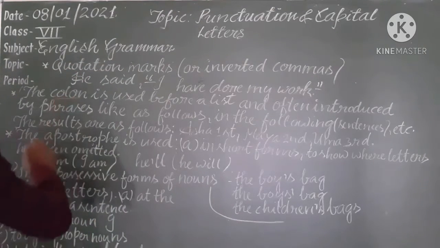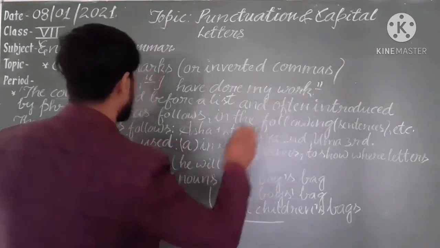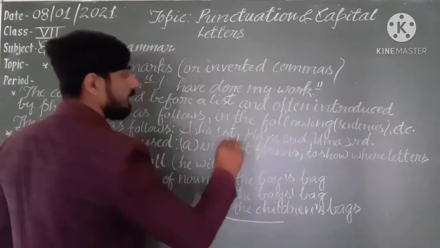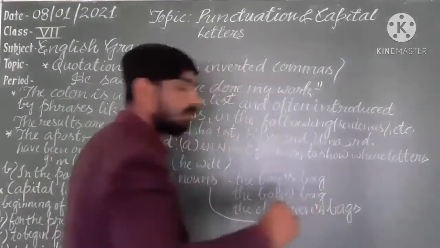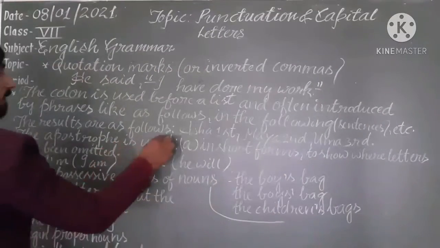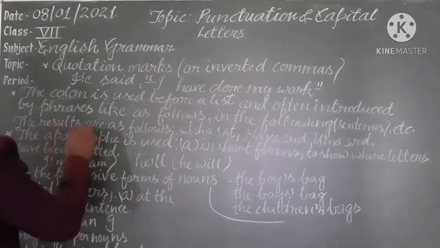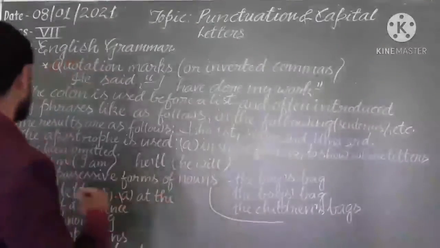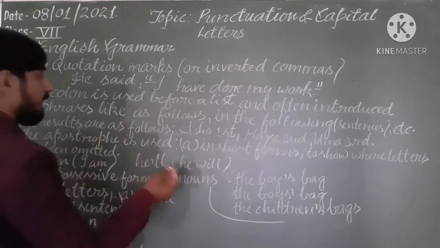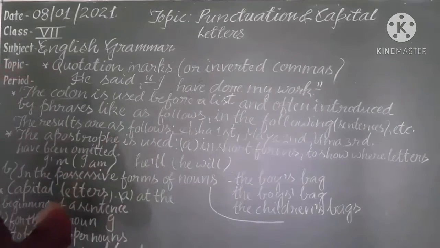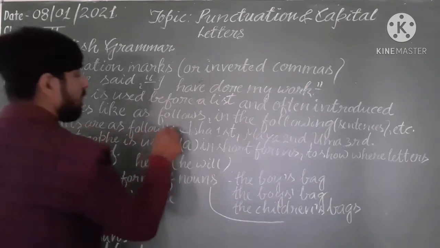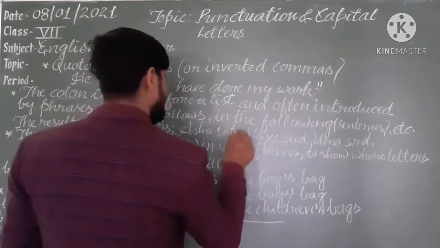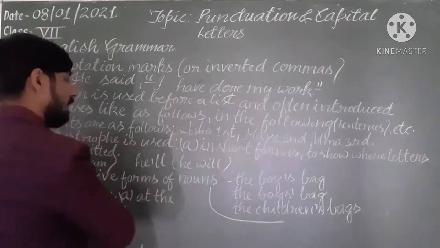The colon is used before a list and is often introduced by phrases like as follows, the following. In sentences you will get a colon for introducing a list. So we are also using the phrases as follows, the following. The results are as follows: Asa first, Maya second and Uma third. We are using a comma here, and the colon is used to introduce a list.